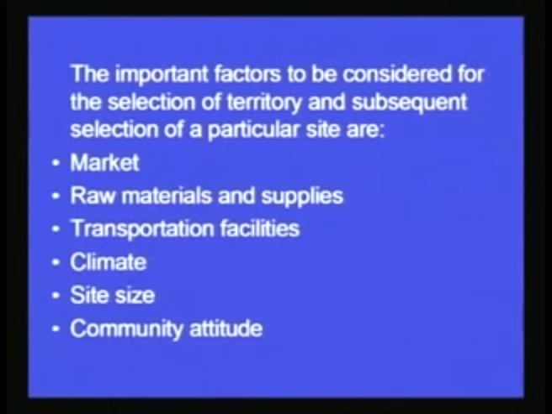Now summarizing all the important factors to be considered for the selection of a territory and subsequent selection of a particular site. In the previous slide we have seen that the study for selection of a location has to be done in 2 different stages. First stage is the general territory selection, and the second stage thereafter is the exact site selection or the exact location of the site. So what are the various factors that are considered in that?